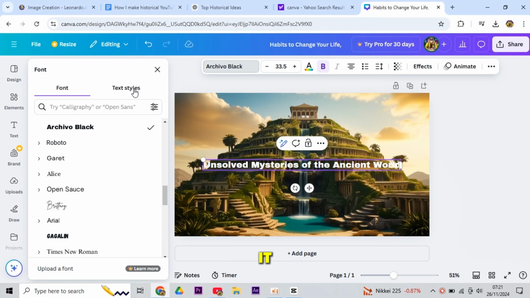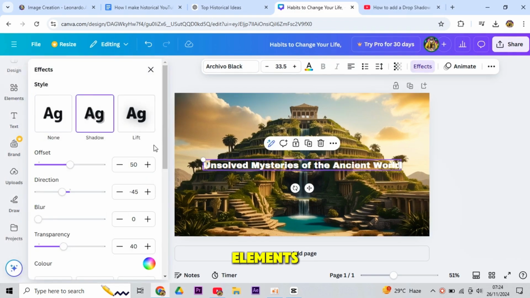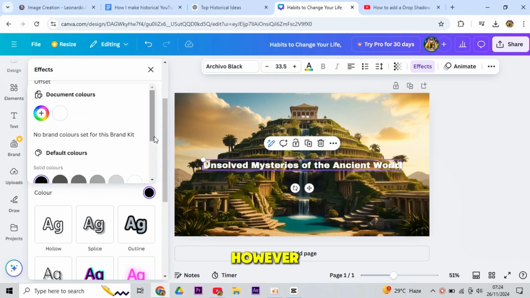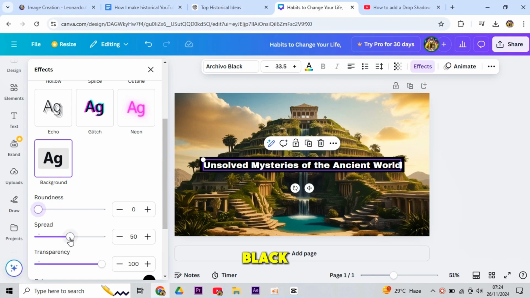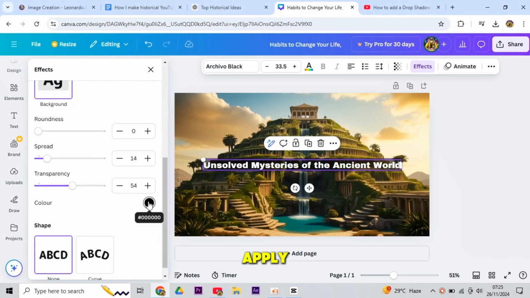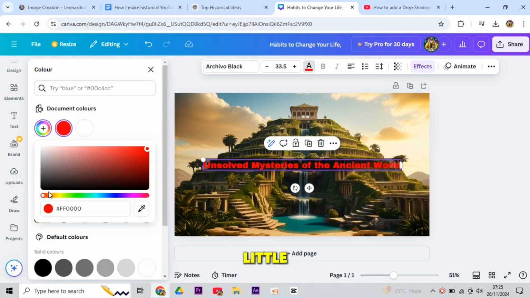Now, let's position it right in the perfect place. Then we can go to Shadow and go to Elements, type in Shadow. However, here we need this type of shadow, so it's like a rectangle black shadow. Now we have to apply it. I think our text on this thumbnail is going to stand out a little more.